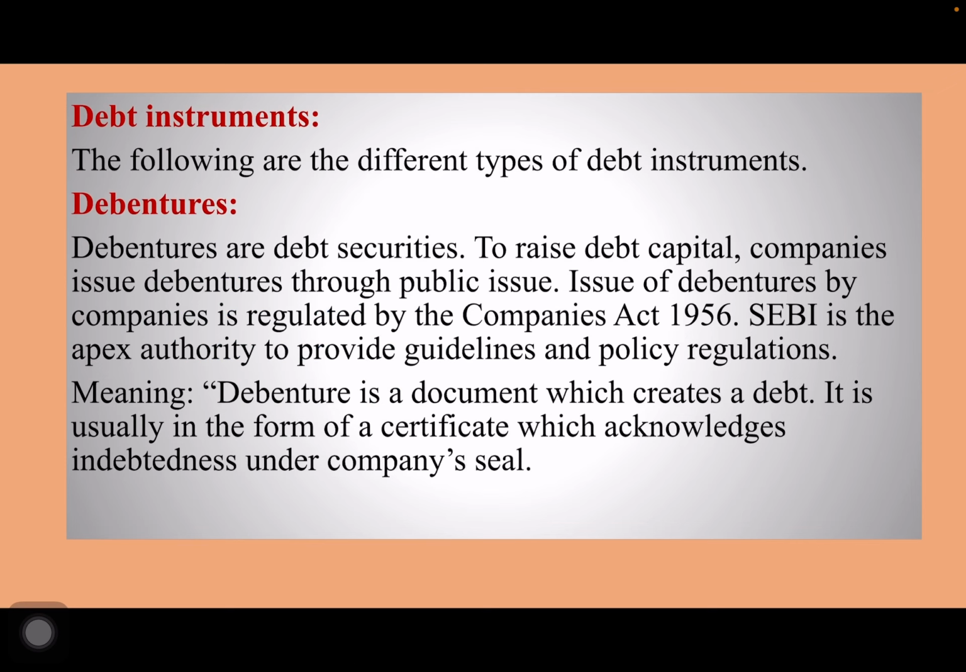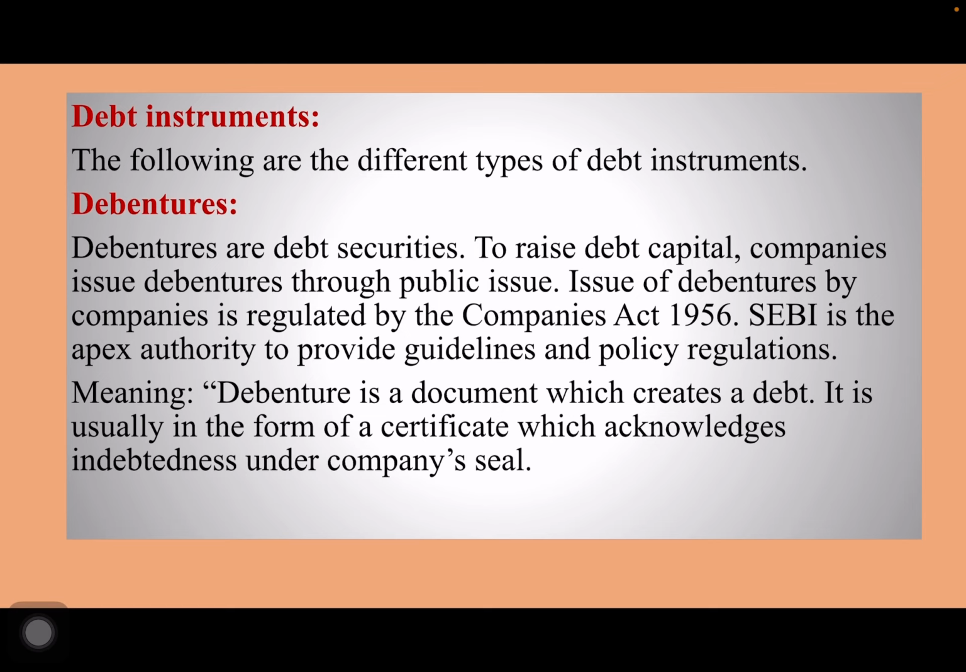The following are the different types of debt instruments. One is the debentures. Debentures are the debt securities to raise debt capital. Companies issue debentures through public issue. Issue of debentures by companies is regulated by Companies Act, and SEBI is the apex authority to provide guidelines and policy regulations. What is the meaning of debenture?